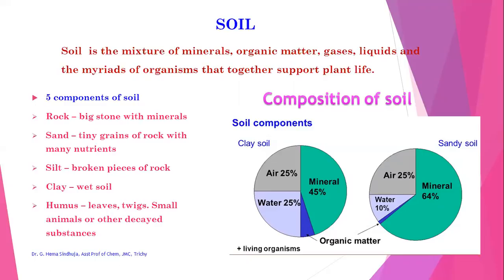Composition of soil: in clay soil, minerals constitute 45%, water constitutes 25%, and air 25%, whereas the organic matter is of very small amount. But in sandy soil, minerals constitute 64%, air constitutes 25%, and water constitutes 10%. So the composition of air, water, and minerals depends upon the type of soil.